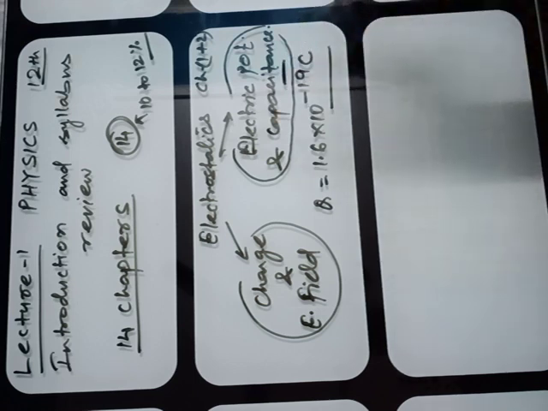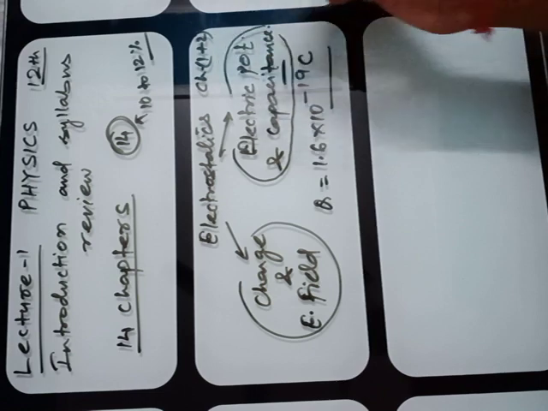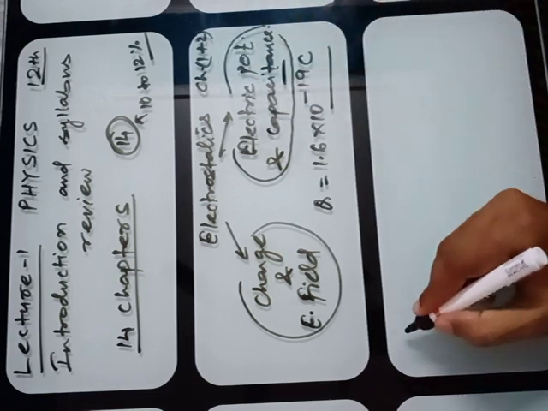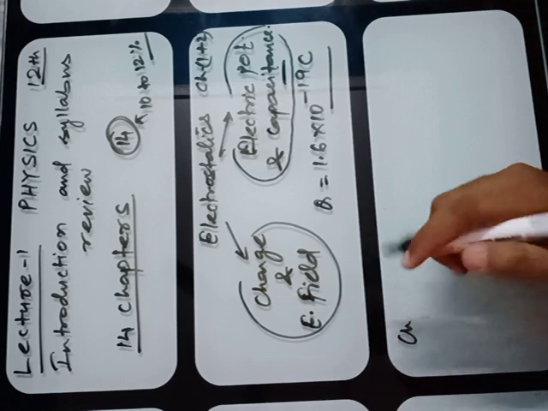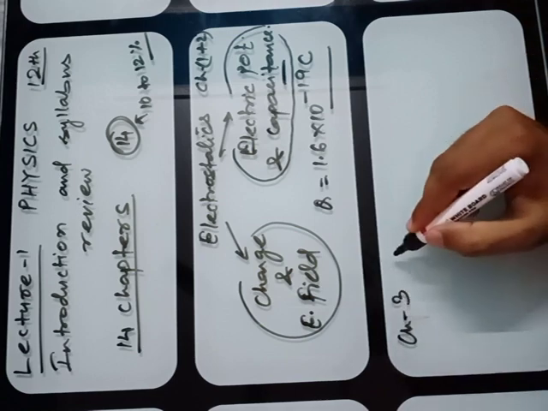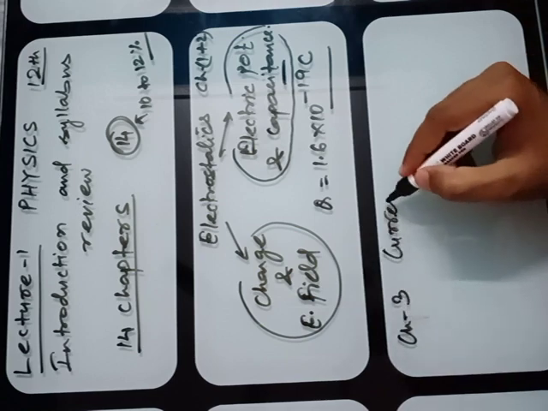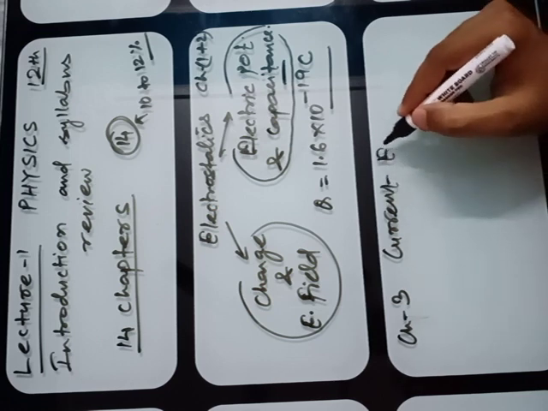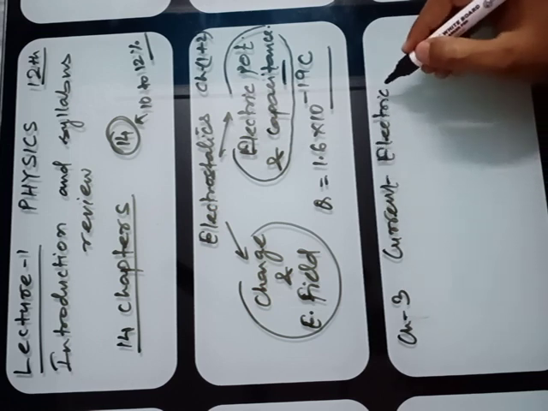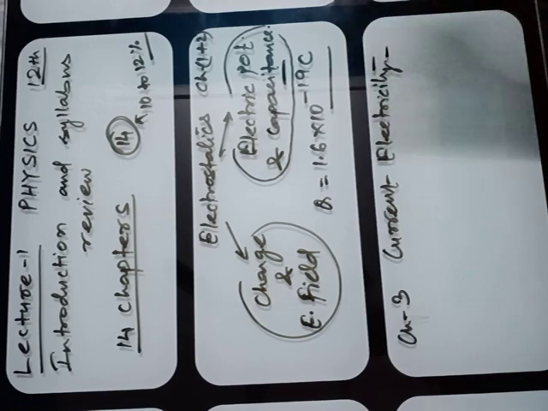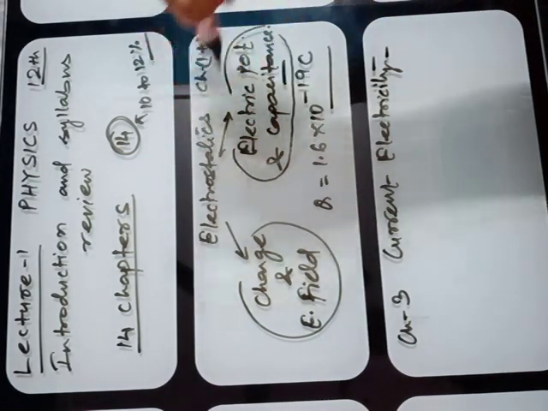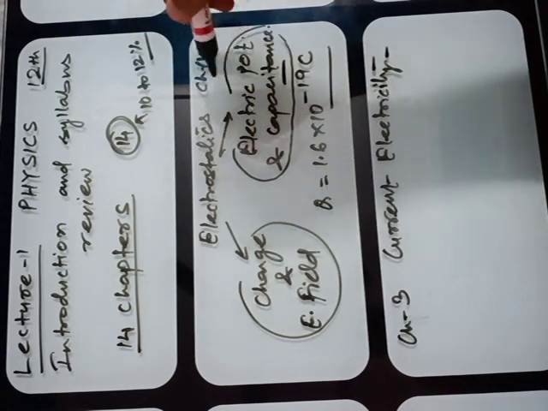After these two chapters, that is the first section, electrostatics, you have to study electric current, that is current electricity. This is the third chapter of NCERT, current electricity. In chapter 1 you studied the charge when the charge is at rest.